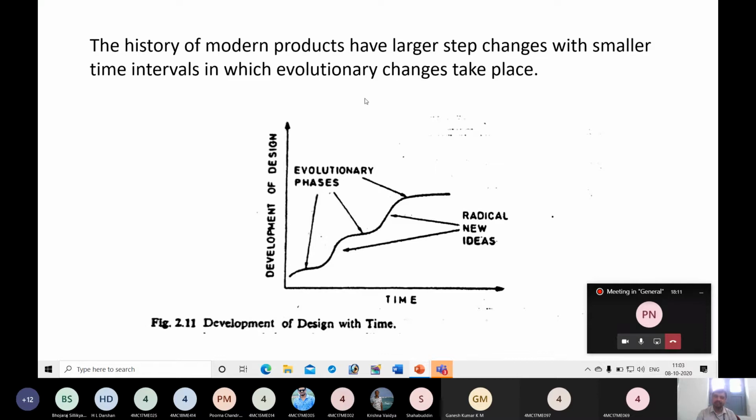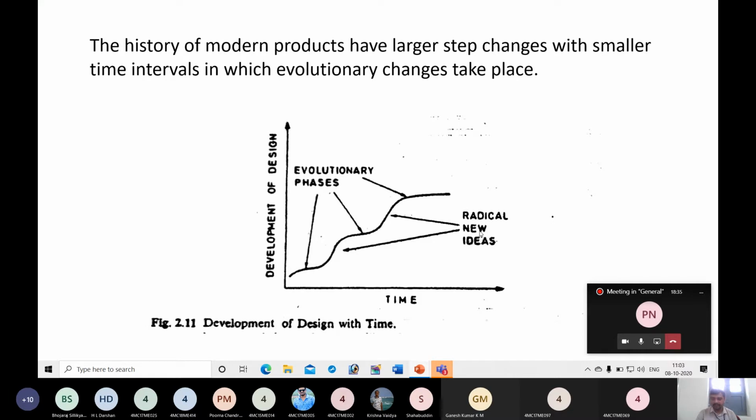Okay, that type of modifications or changes are required in today's world. Development of design in the case of evolutionary phases will consume more time for small modifications. That's why this curve is horizontal. Okay, it is flat.